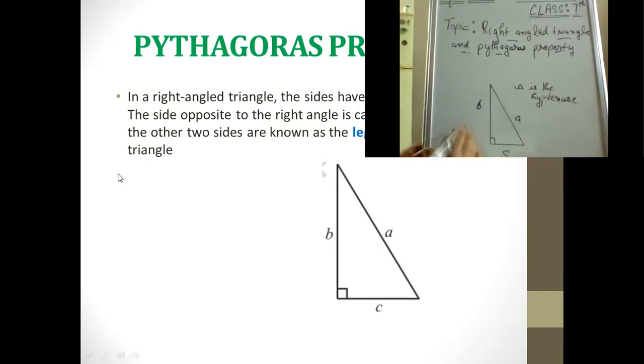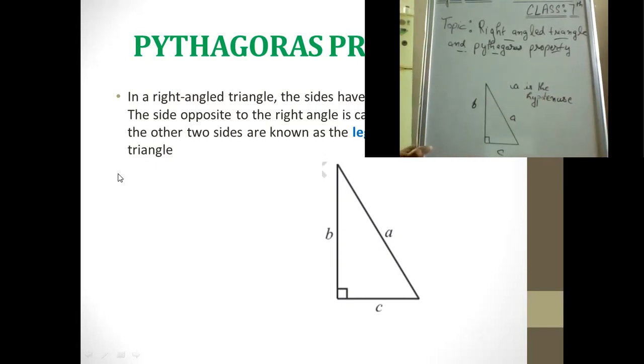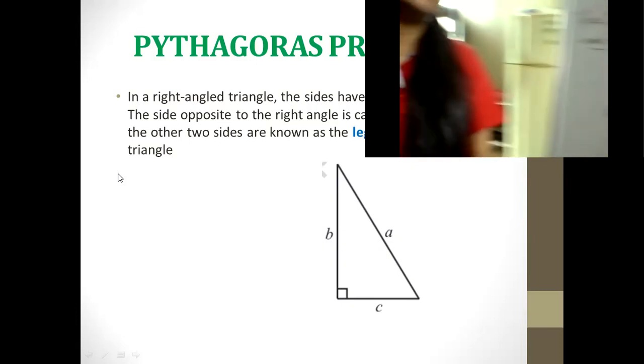And what about the other two sides? We would be calling them legs. So we can say that B and C are the legs of the triangle. Okay. So this is how we can give names to these sides. I hope you have understood this now.